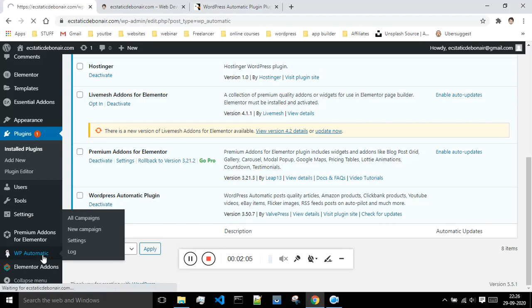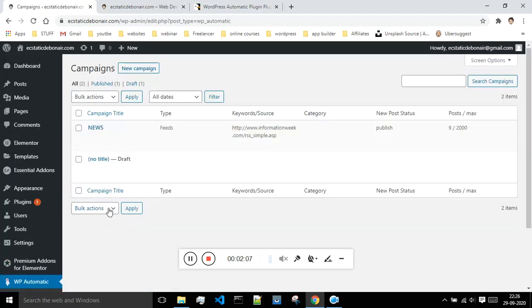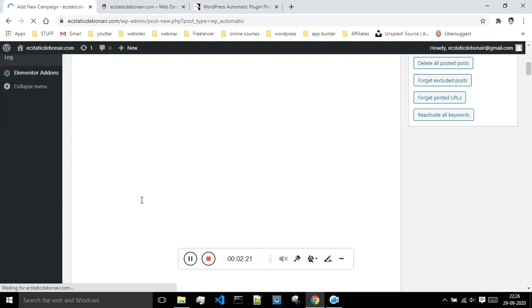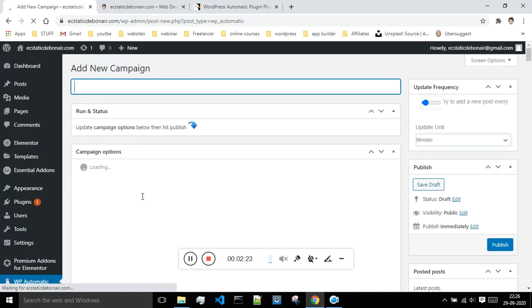If I go inside of WP Automatic, these are the two campaigns which were created by me. I will show you how to create a new campaign. You just have to click on new campaign over here, provide the name of the campaign, and there are some settings over here which you have to do. I will show you how to do that, but as of now let's go and change our theme.